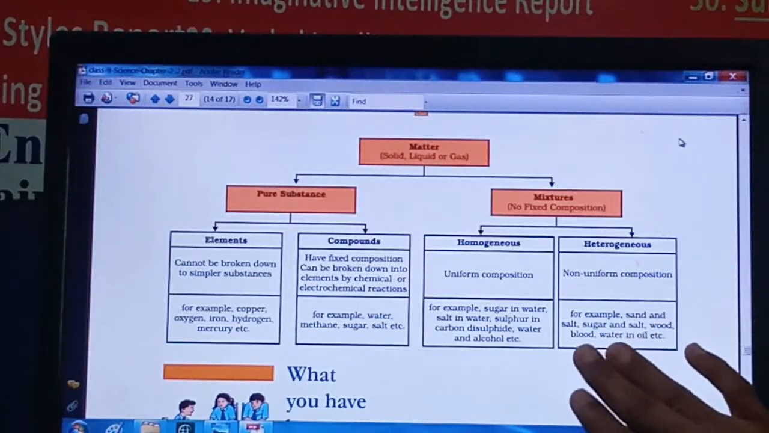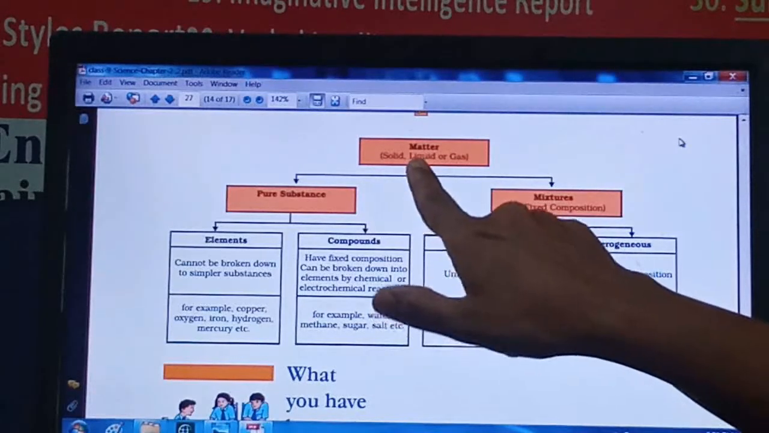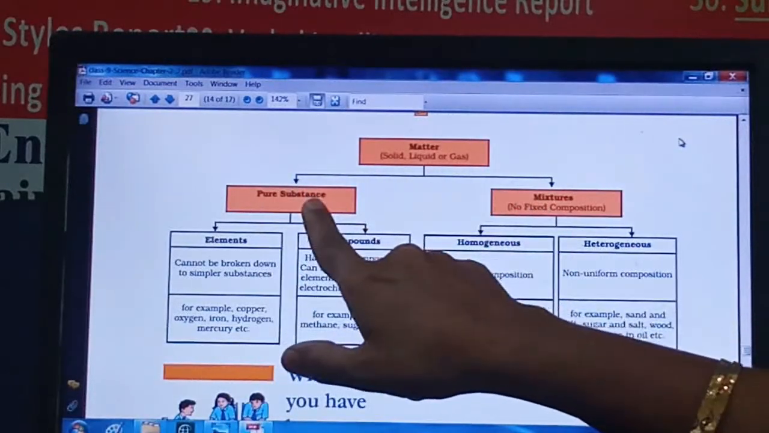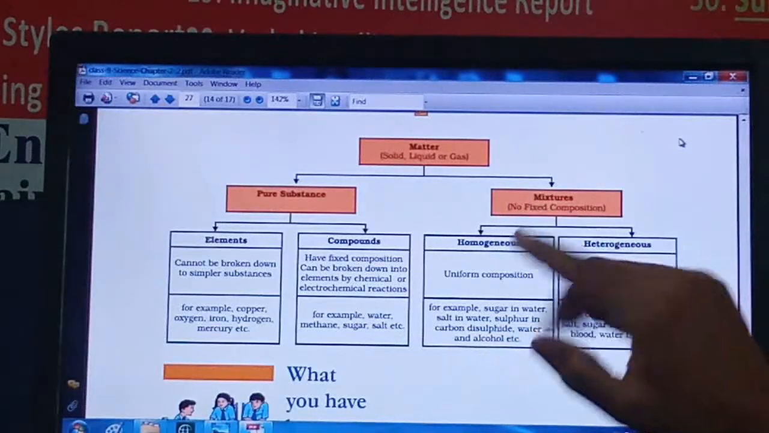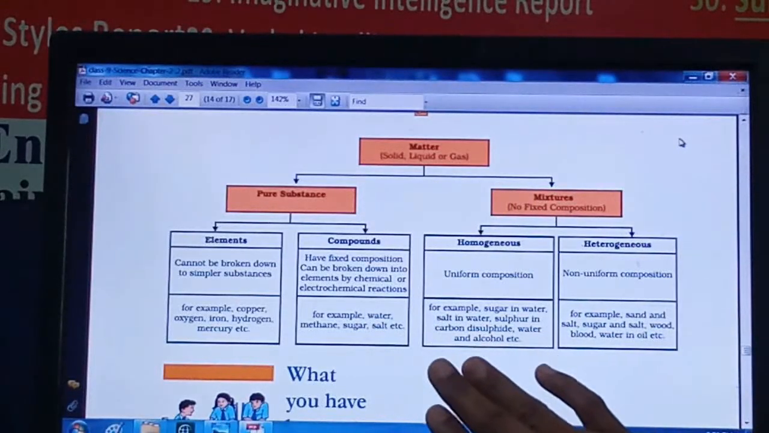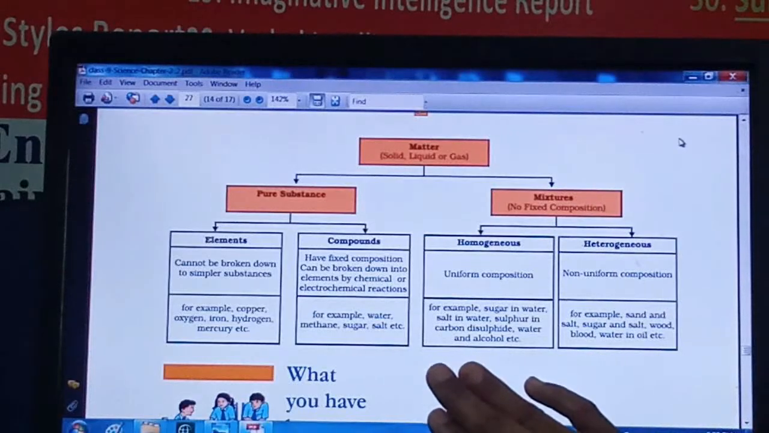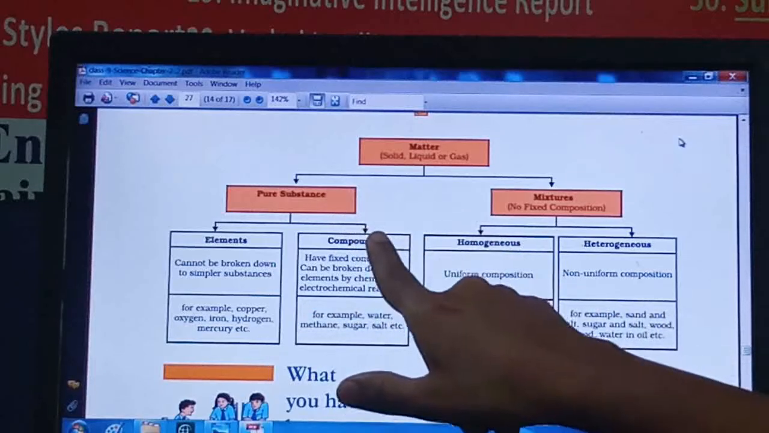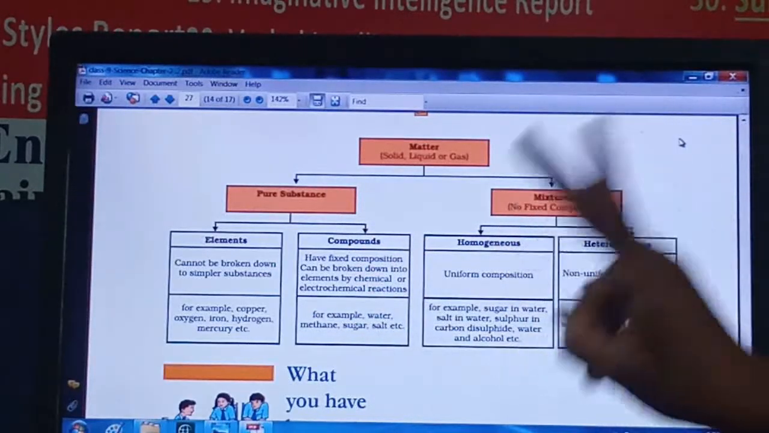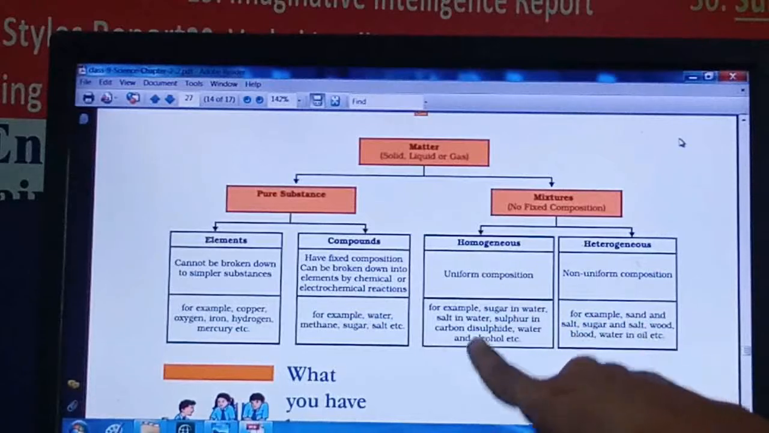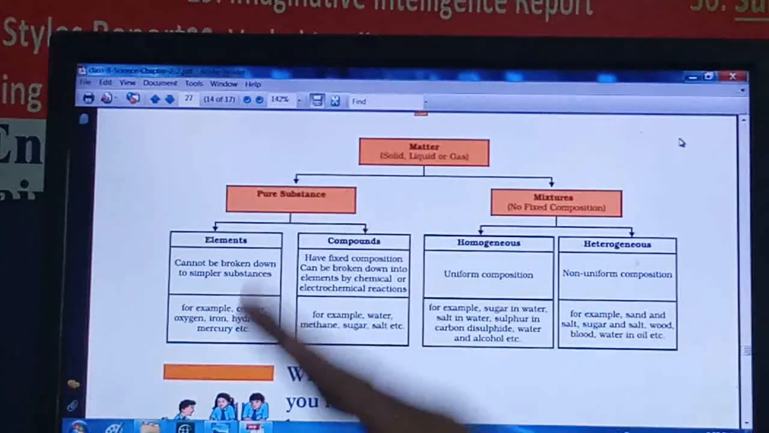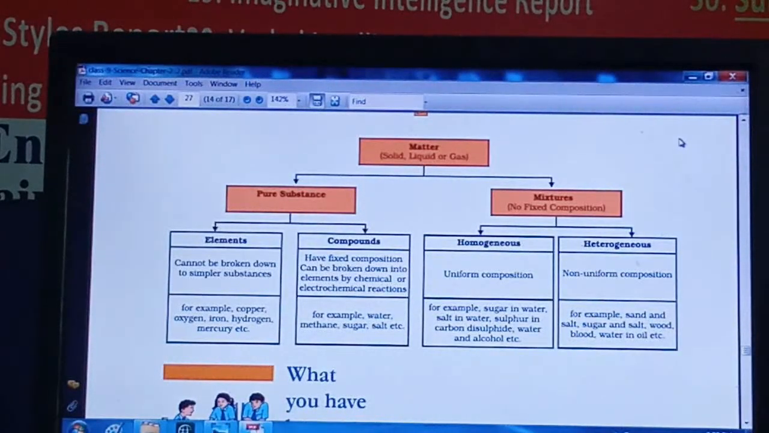This is the last table in your textbook, in which all matter, whether solid, liquid or gas, is divided into two parts, that is pure substances and mixtures. This we have seen in the beginning of the chapter. Once again go through this table. Pure substances are elements and compounds, with their properties. Mixtures are of two types, homogeneous and heterogeneous. So go through all these points.